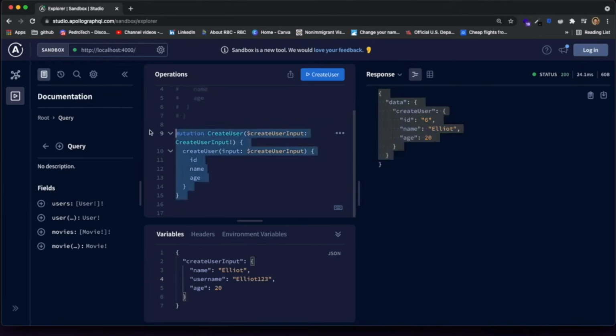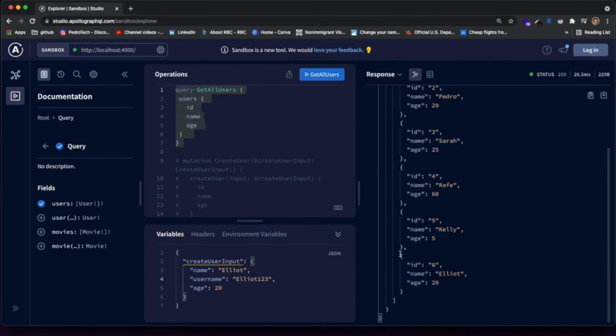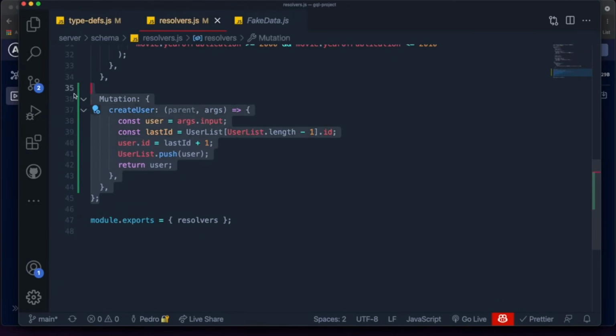And let's uncomment this, and let's run the get all users again to see if the data was actually updated. And you can see that it was. We now have an Elliot, and the ID is 6, and the age is 20, which means we are actually adding some data to our table. Now, we're just doing this very simply by pushing it into an array. If you're using a database, it should be a little bit more complicated, but at the same time, just put the logic for inserting into a database table right over here, instead of all of this over here. This is just because I'm using fake data.